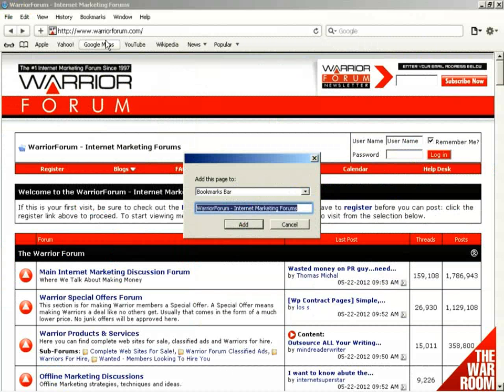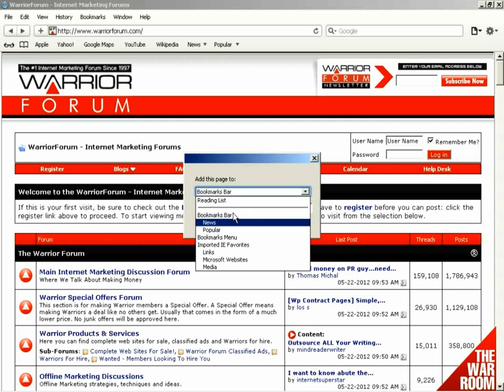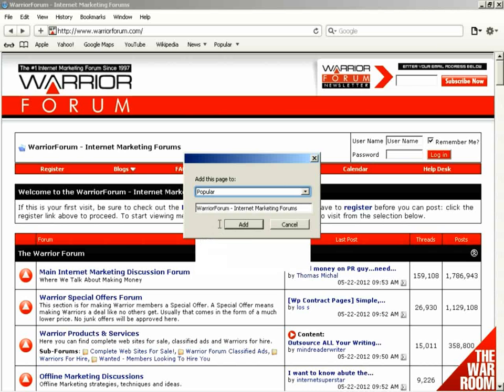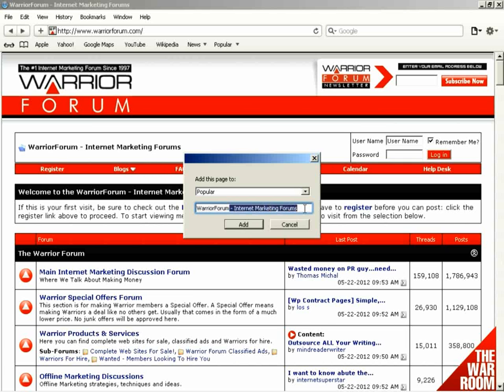This window will open and you can decide where you want the page bookmarked. You can bookmark it in the Bookmarks bar, which is this bit up at the top here, or you can select from the drop down menu. I'm going to bookmark it in Popular, and this is a bit long so I shall shorten it like that, and then click on Add.